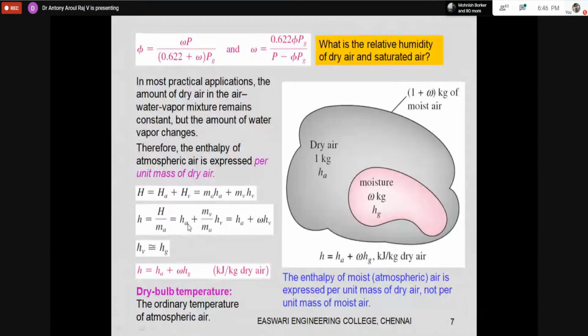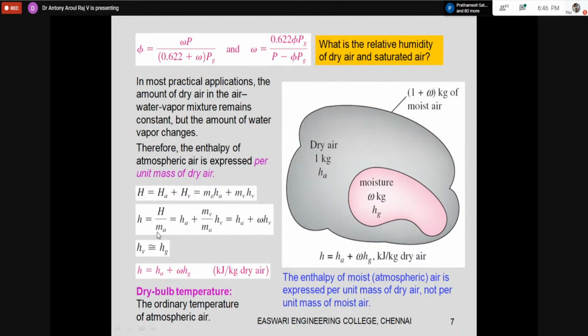So I have h_a plus m_v by m_a times h_v. We already know m_v by m_a, the mass of water vapor to the mass of air, is the specific humidity. So that is how the enthalpy is calculated. The total enthalpy of moist air is the dry air enthalpy plus the specific humidity into the enthalpy of water vapor. Okay, so specific humidity into the enthalpy of water vapor gives me the total enthalpy for the moist air.